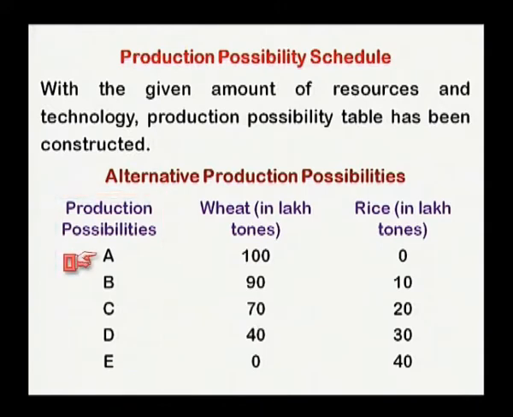So far as the first possibility is concerned, we can have the production of wheat in 100 lakh tons, but no production will take place so far as rice is concerned. In the second possibility, we can get 90 lakh tons of wheat production and 10 lakh tons of rice production. And C indicates the third possibility, in which we can get 70 lakh tons of wheat and 20 lakh tons of rice. And the fourth also indicates that we can have 40 lakh tons of wheat production and 30 lakh tons of rice production. So, these possibilities we have got on the basis of the alternative use of the limited resources.